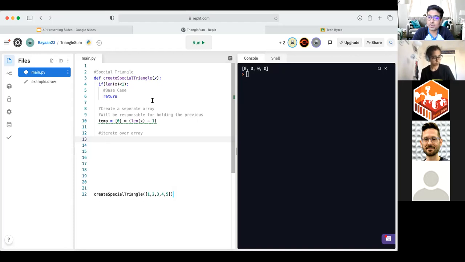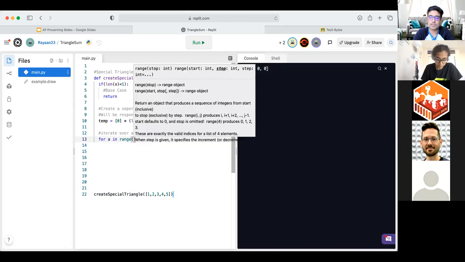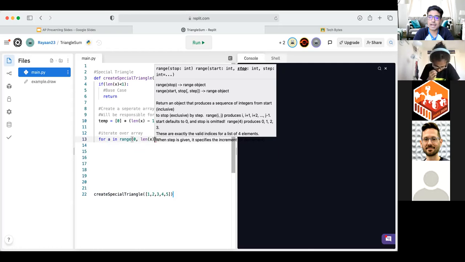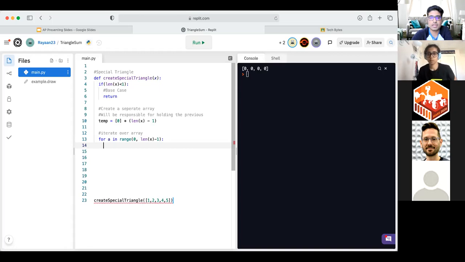What do you guys think? If we know how many times we're going to run the function, what does that usually mean? For. Exactly, yep. So what we're going to do is say for A in range from 0 till the length of our array minus 1. Now you guys will see why we're going minus 1, the length of our array, and it's because we're going to be skipping over an index in order to avoid an out of range error. So let's see how that comes into play.